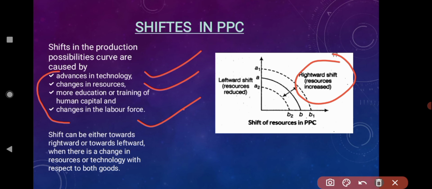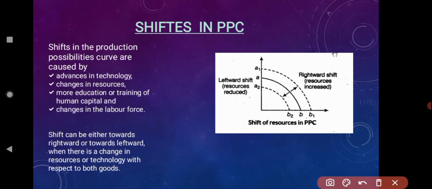But due to certain economic situations, that is recession or depression, all the resources are not being employed and these resources are reduced. At that time there is a leftward shift in the PPC curve, that is A2, B2, right? One thing we need to understand is that these shifts of the PPC take place with respect to both goods, not only one good, that is on the x-axis and also on the y-axis.